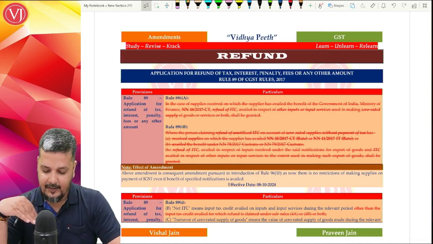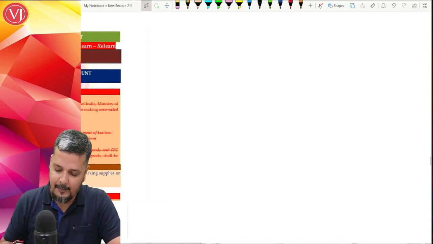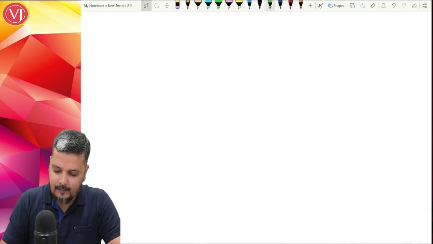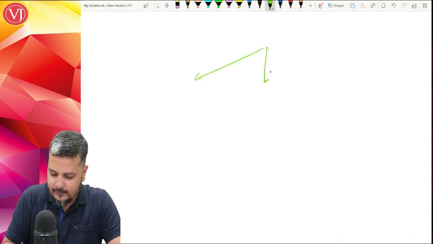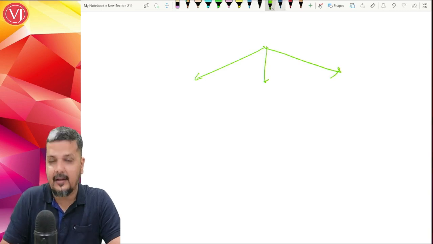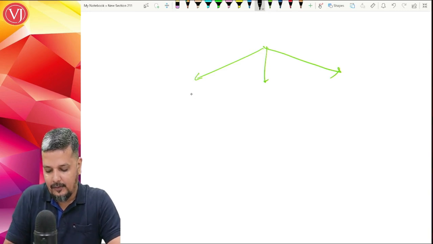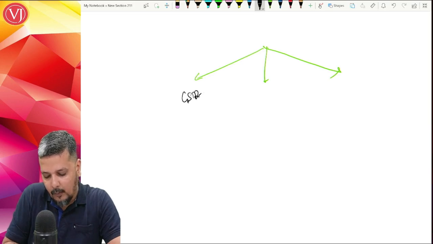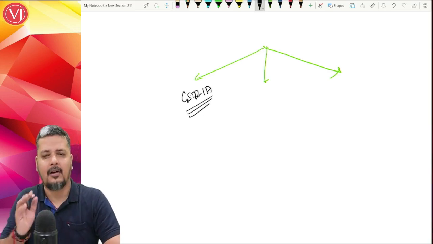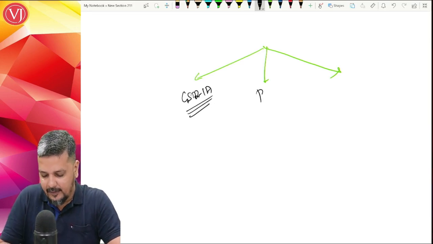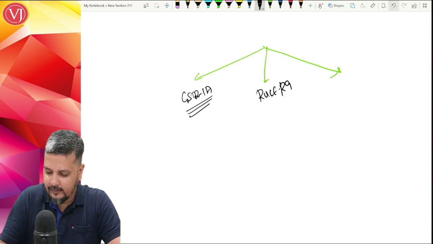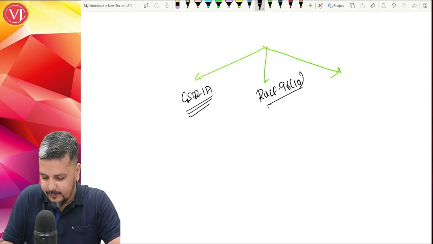And before we take these amendments, we'll make sure that we split the amendments in multiple formats. One, the amendment which has come because of the amendment in the return filing process, because of the introduction of GSTR 1A, consequential amendments, not at all important. Second, the amendment which has come because of the amendment in Rule 96 sub Rule 10.